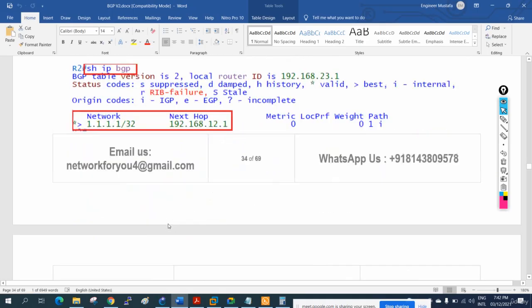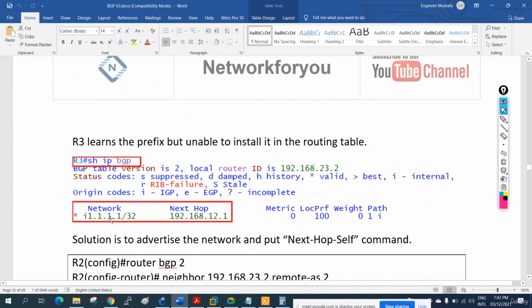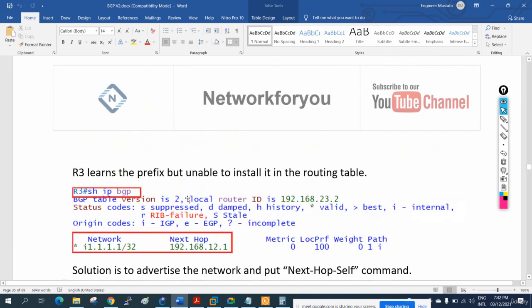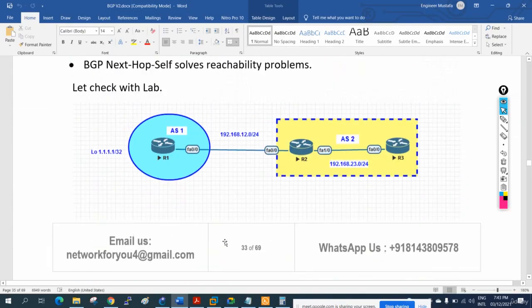When we check in R3, R3 is also getting that route, but it is getting next hop as 192.168.12.1. R3 doesn't know anything about 12.1, but it is getting the route from 192.168.12.1. When we ping 1.1.1.1 from R3, it will not go because R3 does not have that connectivity. So how can we solve this issue? We can solve it by running next-hop-self. When we write next-hop-self, R2 is going to change this next hop IP and keep his own IP. Let me show you the theory here.